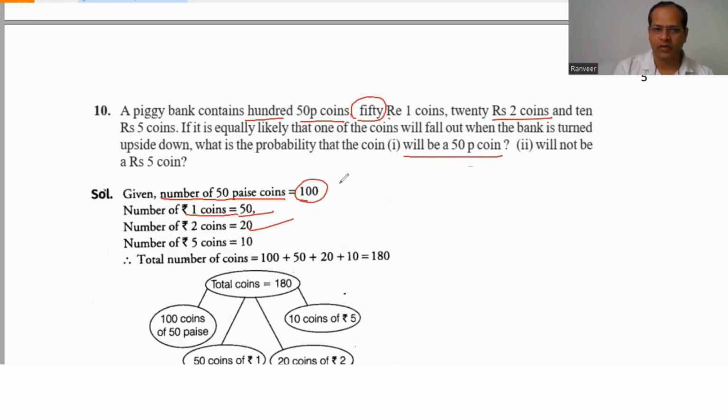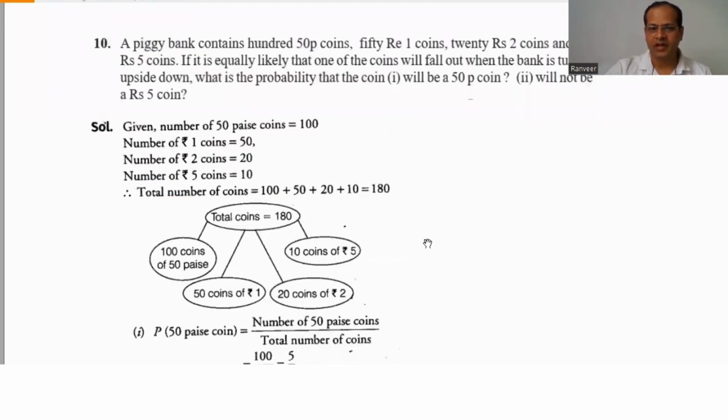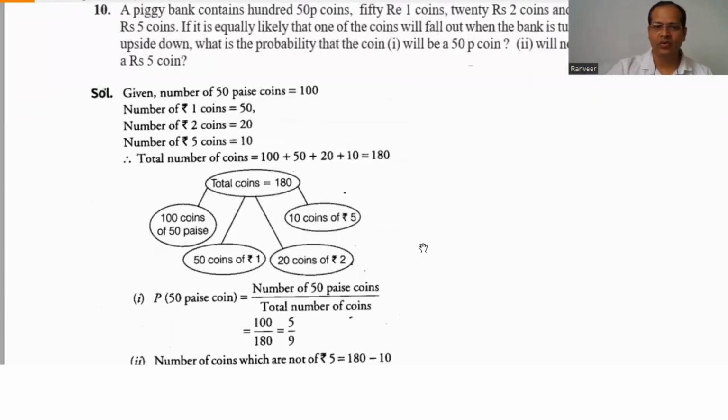First of all, we have to calculate the total number of coins. So 100 plus 50 plus 20 plus 10, that is 180 total coins, correct? For the 50 paise coins, we take the number of 50 paise coins divided by the total number of coins. That is 100 divided by 180, which gives 5 by 9.